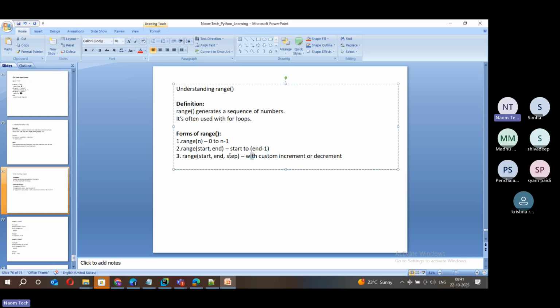And it produces this step, which represents custom increment and decrement. We just discussed all that. So this is the overall idea about the range function and how to work with that. What is the syntax of for as well?